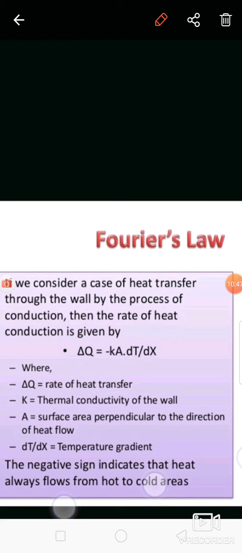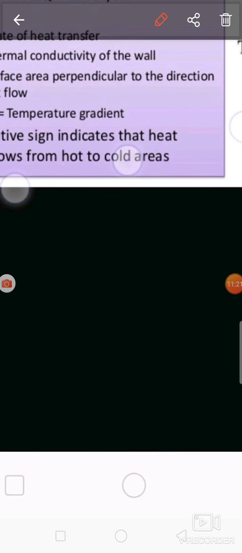At that time we said that whatever heat transfer takes place is nothing but the thermal conductivity of that particular material. Means what? K is equal to Q when A is equal to 1 and dT by dx is equal to 1. When we consider unit area and unit temperature gradient for that particular material, whatever heat transfer takes place is nothing but the thermal conductivity of that material. So from this equation, what is the unit of thermal conductivity?